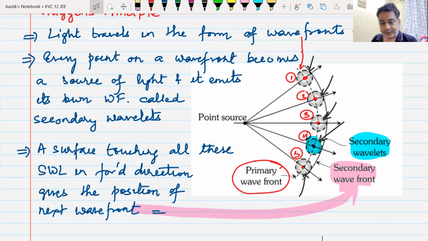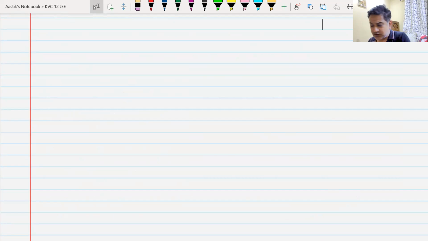Okay, chalo. Now, as soon as we have understood the term wavefront, here in this chapter we are going to deal with waves, and therefore we'll have to deal with the equation of a wave. The actual equation of a progressive wave consists of all the particles at all times.